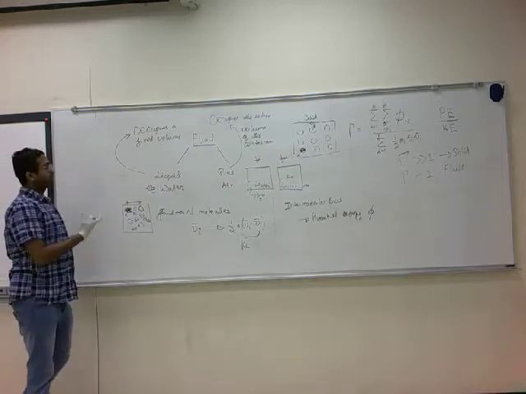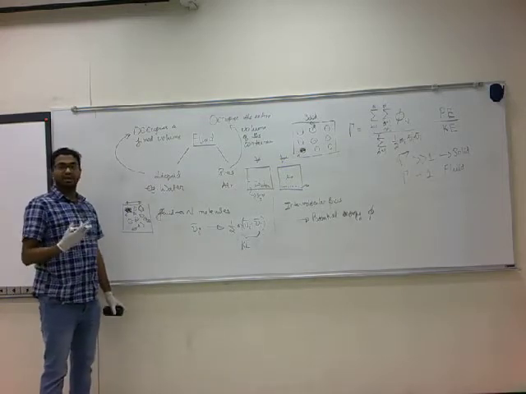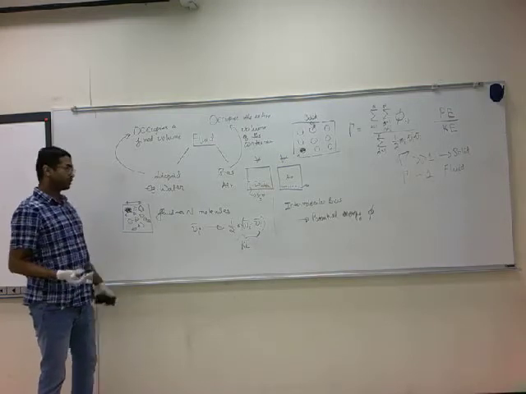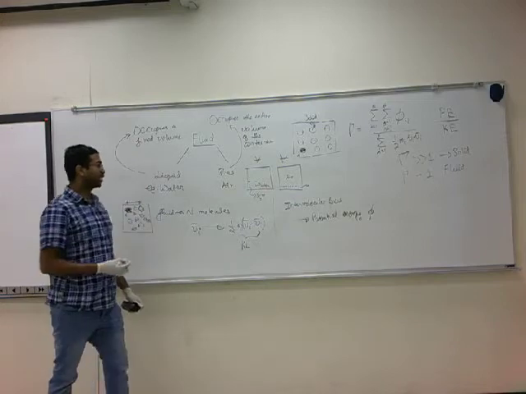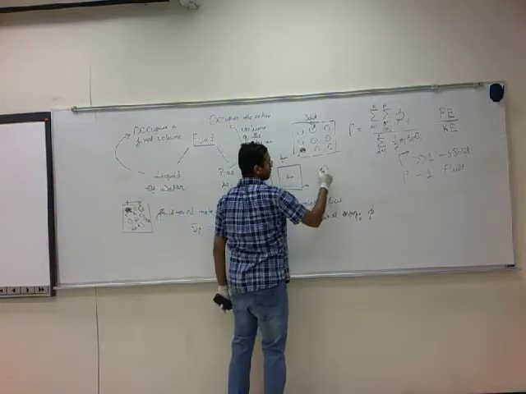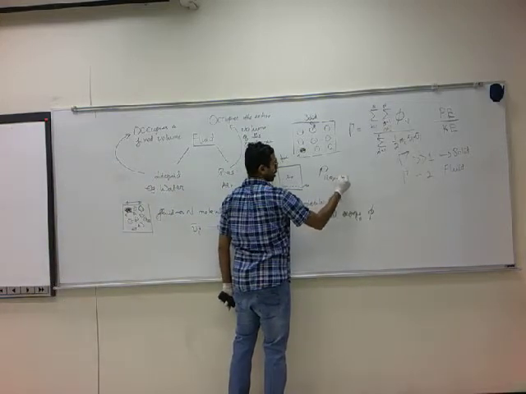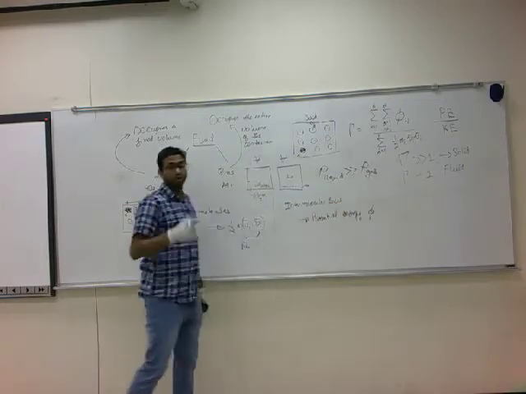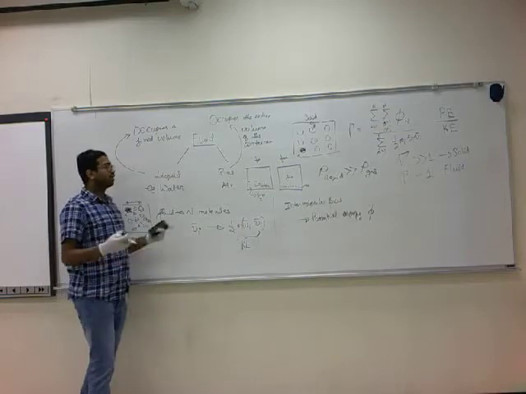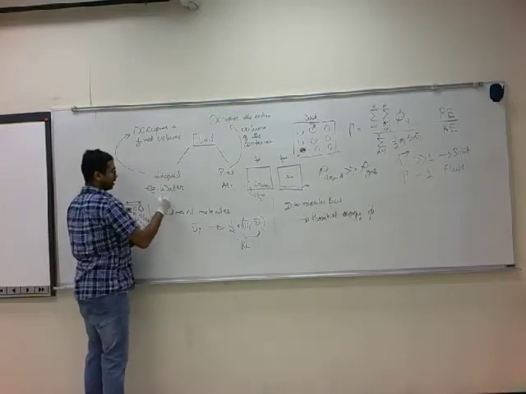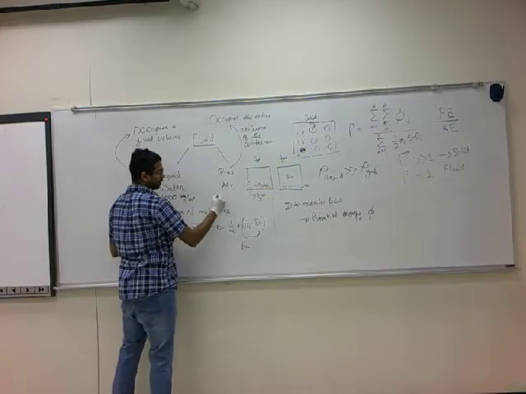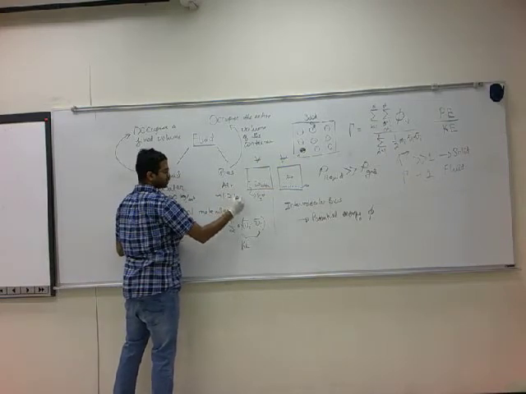A liquid occupies the fixed volume, a gas occupies the entire volume of the container. What that translates to, since you have taken thermodynamics, is that the density of a liquid is usually much greater than the density of a gas. You can look up a handbook on densities. For example, water is about 1000 kilograms per meter cube. Air at atmospheric pressure is about 1.2 kilograms per meter cube.